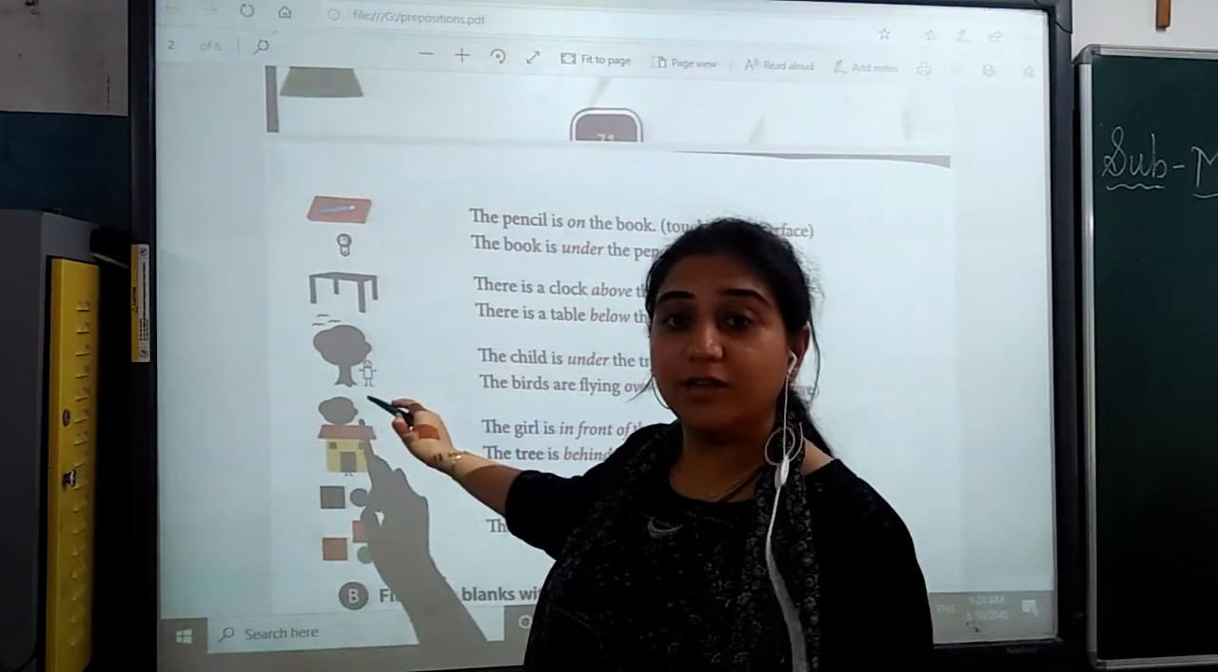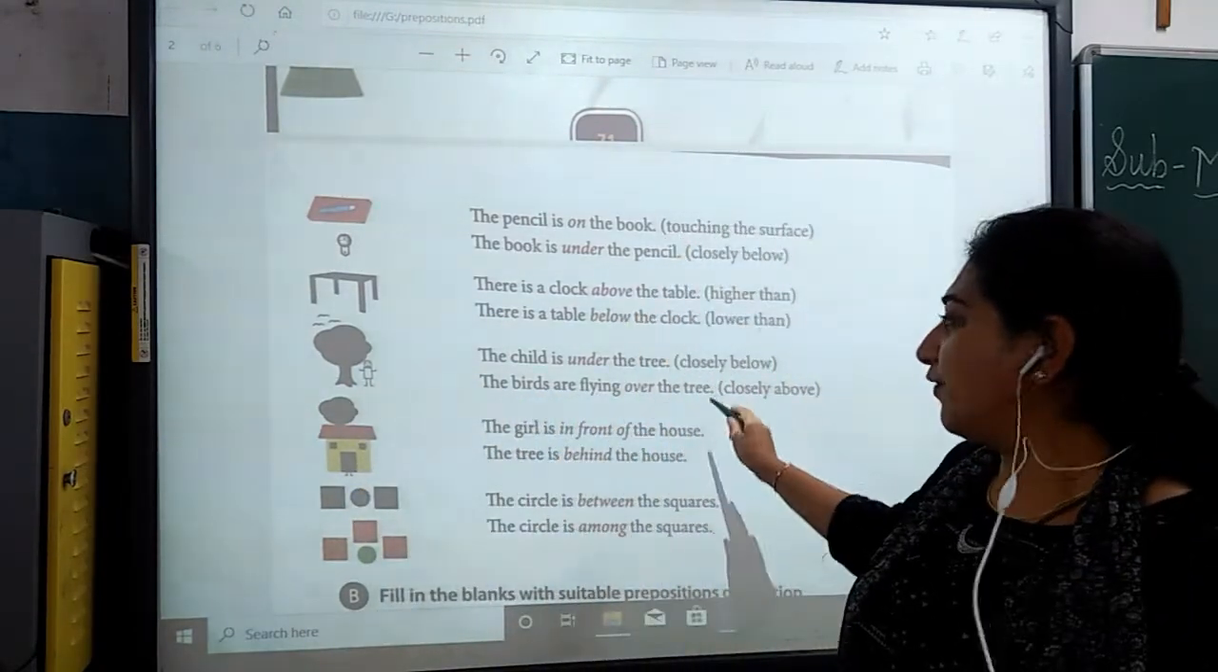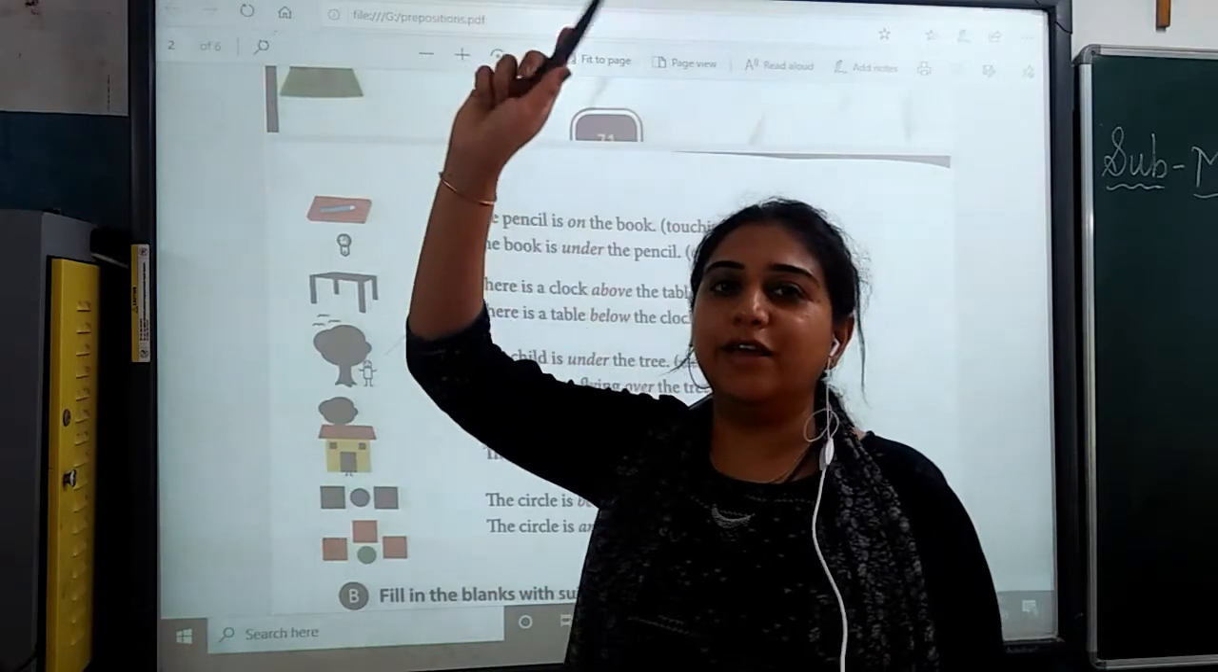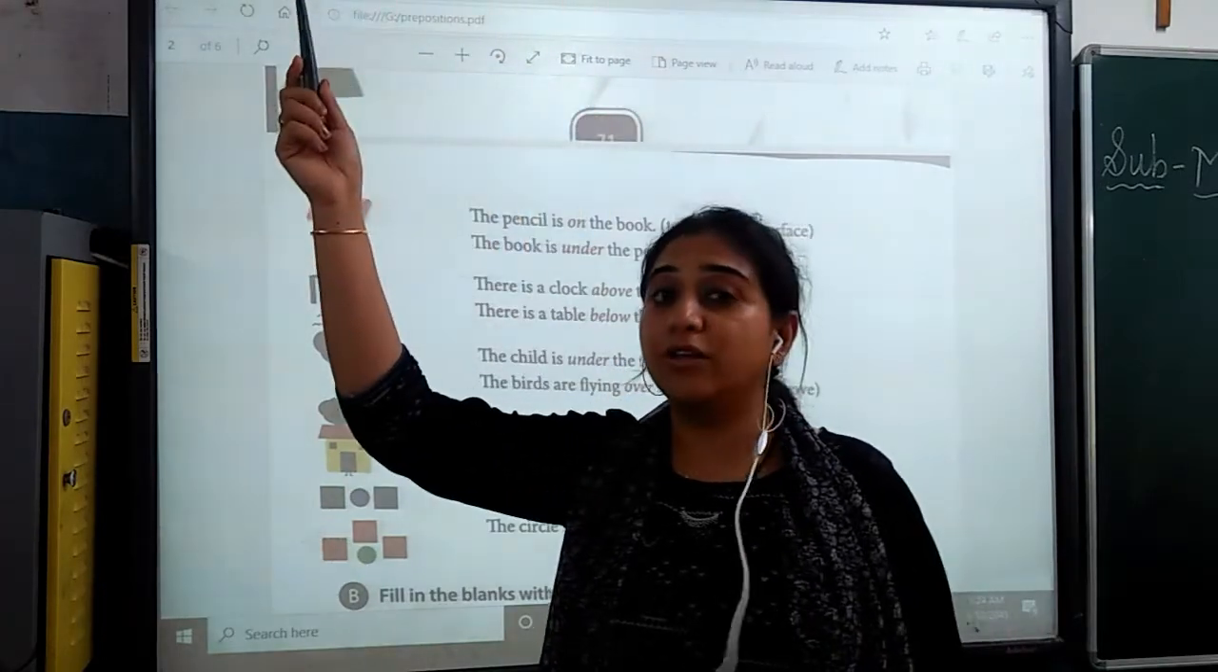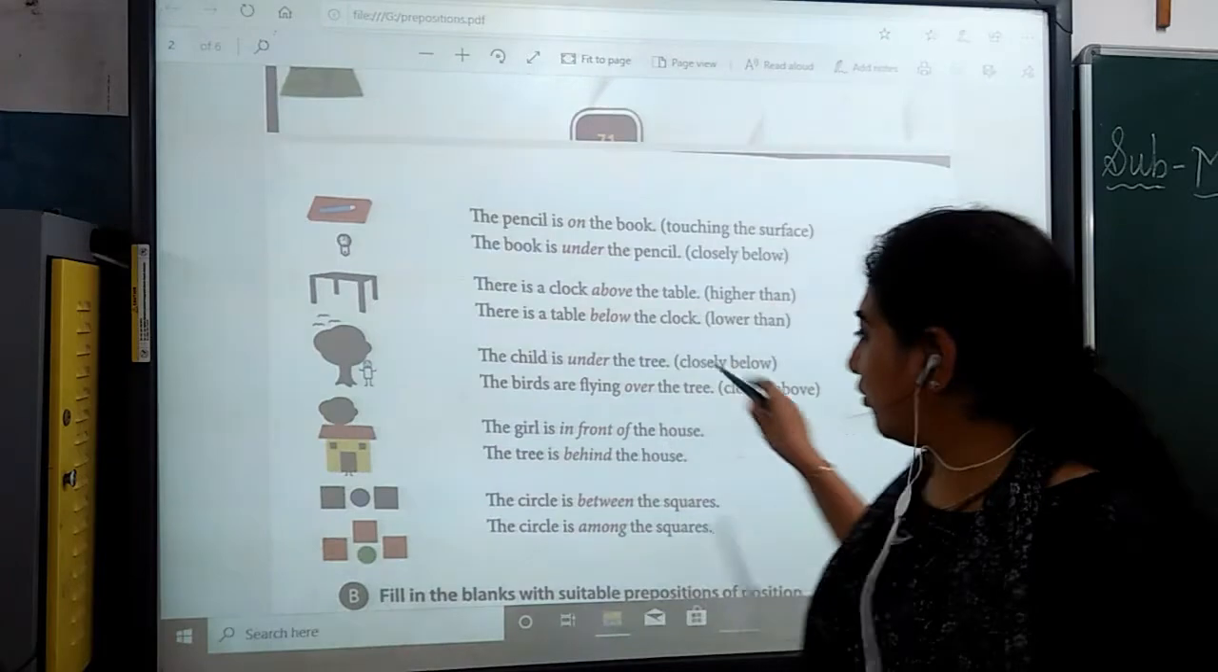Yes, it's under the tree. And the birds are flying over the tree. Yes, they are over the tree. So what are they showing? They are showing the position.